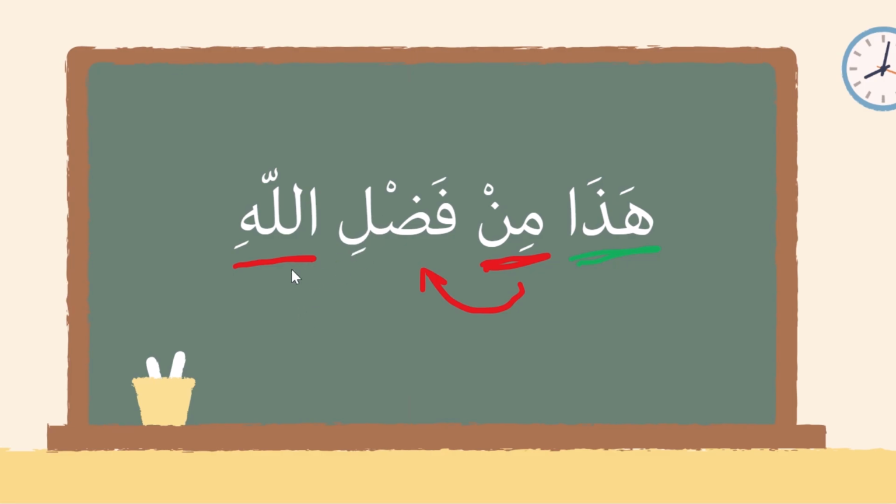And of course, lafdul jalala is definite. And so fadl is taking its definiteness from lafdul jalala, and it's in the state of jar because before it is a harf jar, right? The harf jar min. Hada min fadlillah, right? So we've identified the mubtada and we've identified the khabar because we know that a mubtada that's followed by these huruf, right? And of course its asma. Here, fadlillah being connected, right? So min fadlillah, right? We know that this is the khabar here, right? We've identified the khabar. And so we know that there's an implied "is" here. This is from the bounty of Allah, the favor of Allah, right?